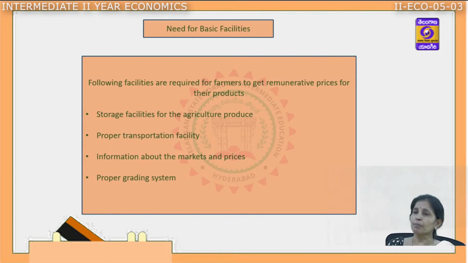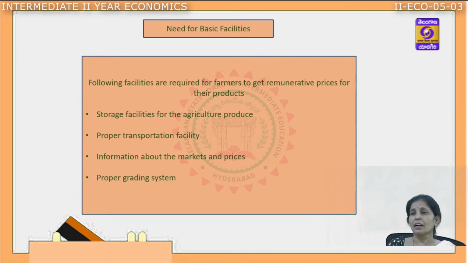The next one is proper transportation facility. For this, the roads and the transportation should be well maintained. The next one is information. Communication plays a very vital role. The farmers need to be communicated with and updated with all the information with regard to the policies, with regard to the reforms, and with regard to the prices which are falling in the economy.